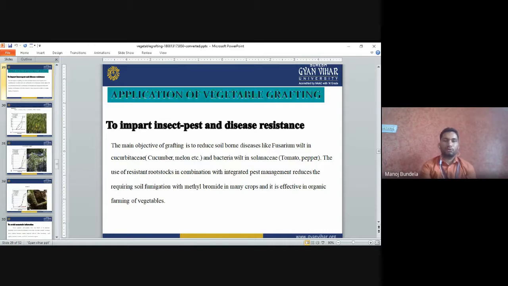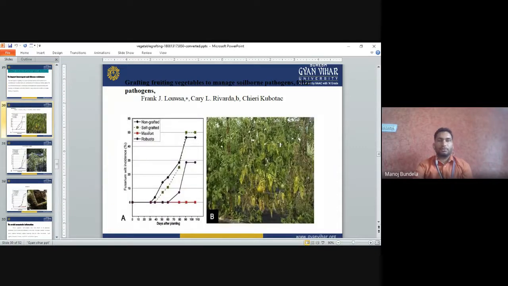So whatever rootstock we use, they will combine with each other, and we can develop plants that are resistant to pest and disease and require fewer chemicals. We need not go for fumigation or spray any chemicals because it is resistant to pest and disease. Grafting of vegetables to manage soil-borne pathogens.